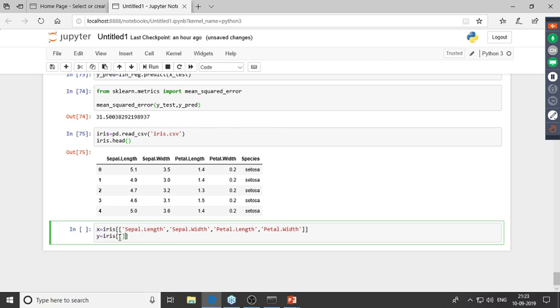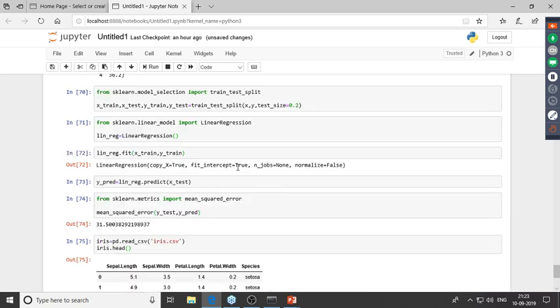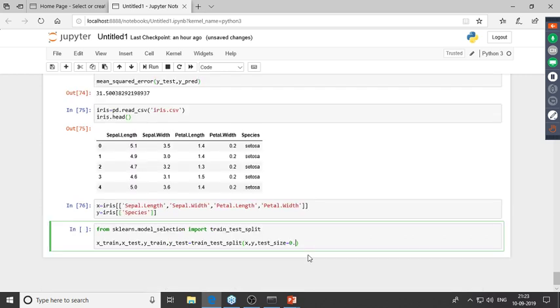Right. Now I'd have to go ahead and divide this into training and testing set. So let me copy the same command and paste it over here. So inside train test split, I'm passing x and y. X comprises of all of my independent variables, y comprises of my dependent variable, and this time the test size is 0.3. This means 30% of the records are present in the test set and 70% of the records are present in the train set. So we are done with splitting the model.